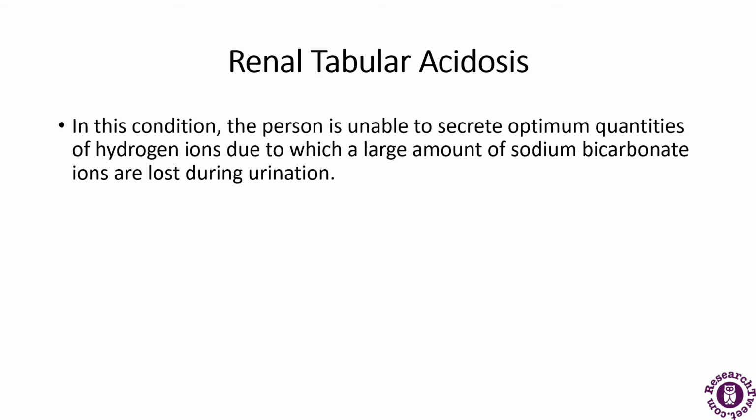Now, renal tubular acidosis. It is also a disorder of the excretory system. In this, the person is unable to secrete an optimum quantity of hydrogen ions, due to which a large amount of sodium bicarbonate ions are lost during urination. So this is one of the excretory system disorders in which a large amount of bicarbonate ions are lost during urination.